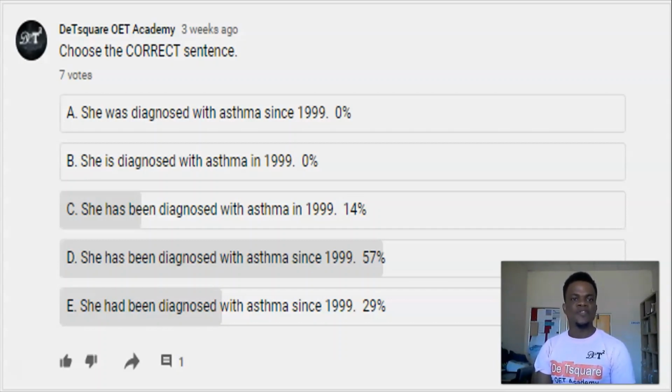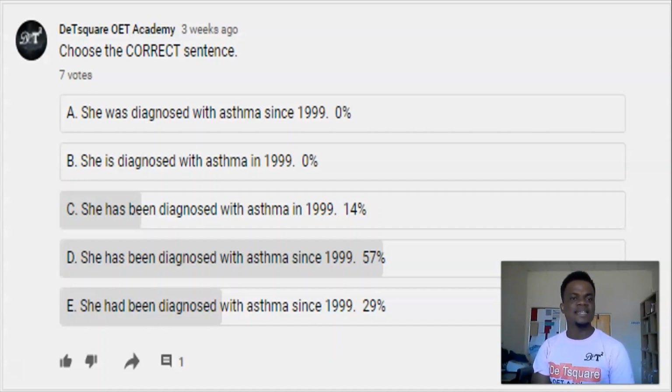If you look at these sentences, A says she was diagnosed with asthma since 1999. B, she is diagnosed with asthma in 1999. C says she has been diagnosed with asthma in 1999. D, she has been diagnosed with asthma since 1999. E, she has been diagnosed with asthma since 1999.